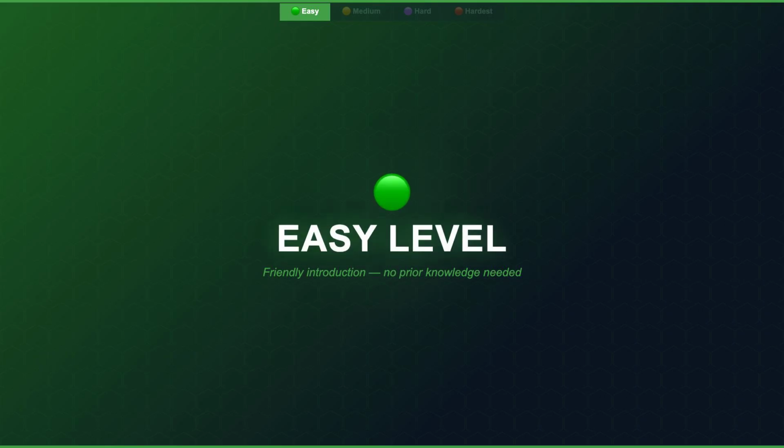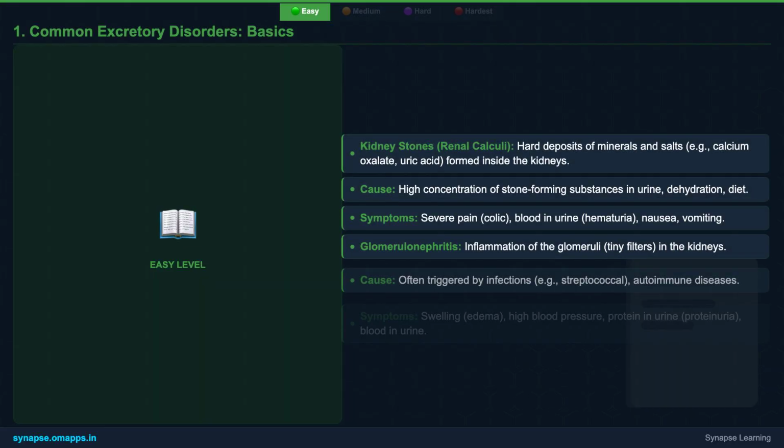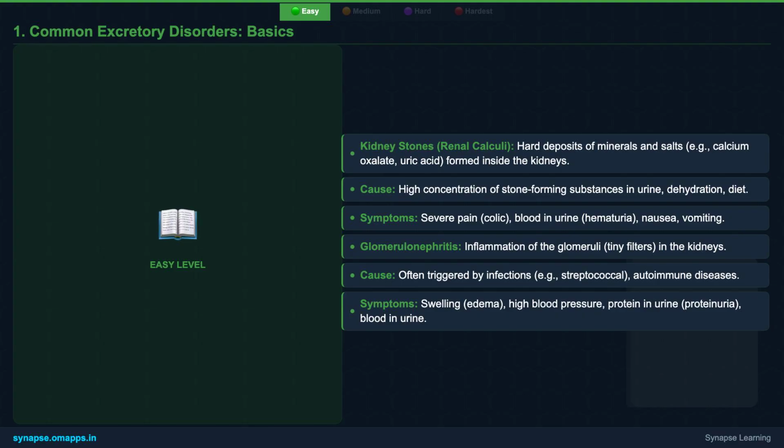Let's kick off our journey at the easy level. We'll begin by understanding some of the most common problems that can affect our excretory system. It's all about getting the fundamentals right before we build up to more complex concepts. On this slide, we are covering the basics of common excretory disorders.